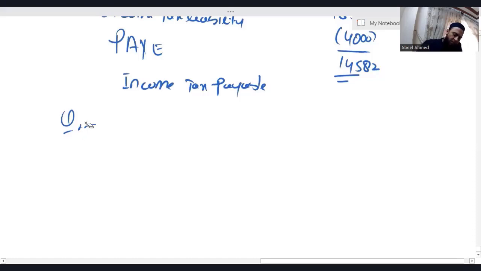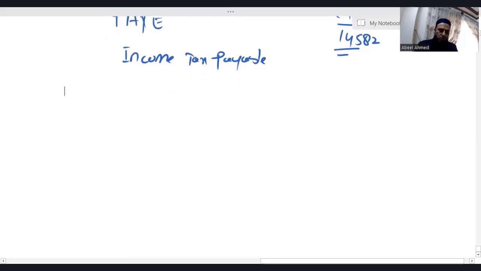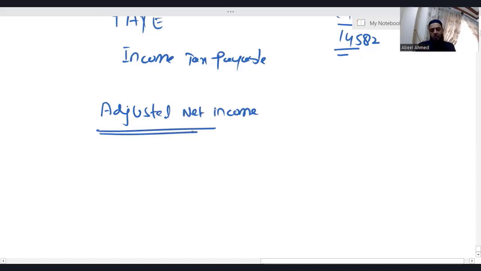Okay. Before going towards another question, let me introduce a new concept. What is the name of that new concept? Let me tell you. The name of the new concept is adjusted net income. Now, what is this adjusted net income? How do we utilize it, and what is the format of adjusted net income?